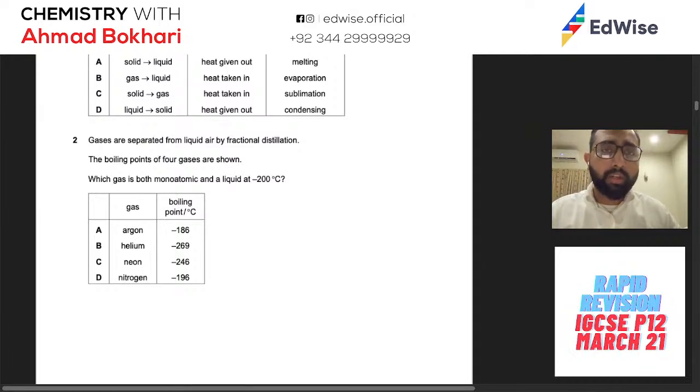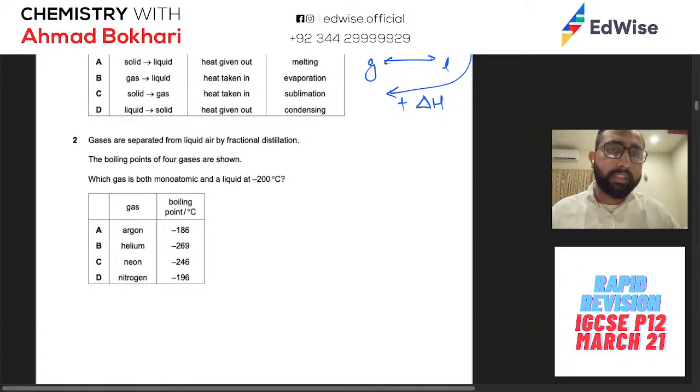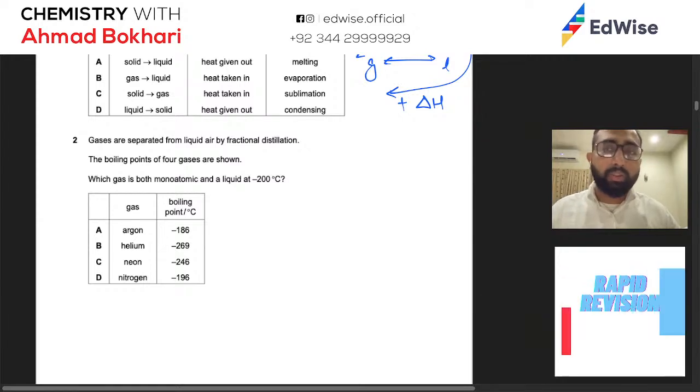So solid, liquid, gas. Remember that you have changes from any state can change into any of them, and you need to remember that this is endothermic. Okay, so solid to liquid means that it is getting more energy, liquid to gas means it's getting more energy, and the backwards way would be exothermic. Similarly, this one is endothermic. It is going to take more energy for solid to change to gas. Okay, the sublimation process.